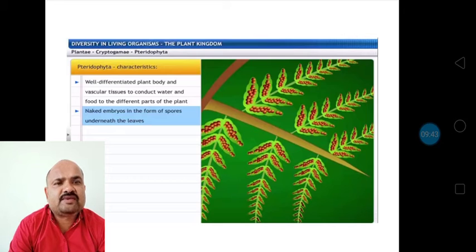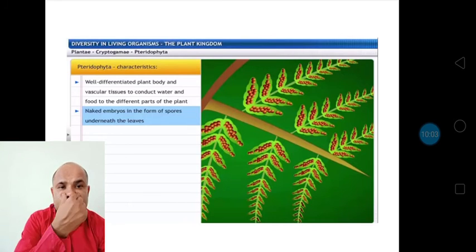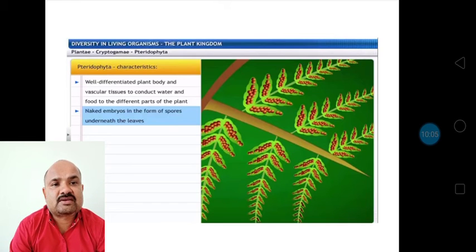At the back side of the leaf, as shown in the photograph of a fern on your screen, they have their spores behind their leaves, so they are hidden. The first characteristic of cryptogamy we have seen is hidden gametes. These cannot be seen very easily, which is why they are called hidden gametes.